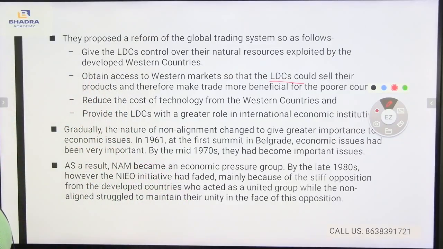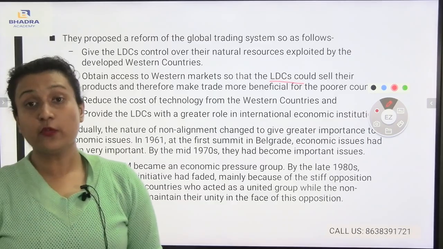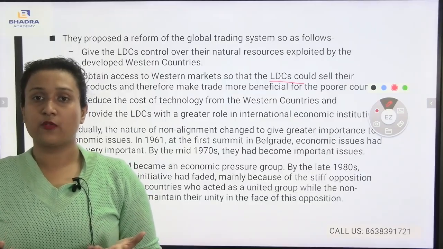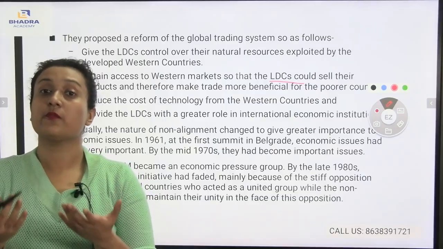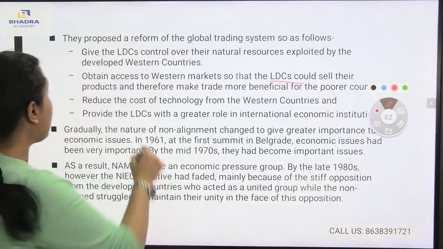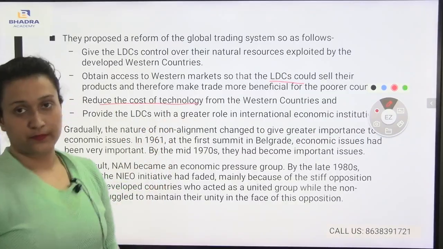Now, third comes reduce the cost of technology from the Western countries and provide the least developed countries with a greater role in international economic institutions. Very, very important. You see, reduce the cost of technology. In most countries, the cost of technology is very high. So to help the poorer countries, they can reduce the cost of technology.